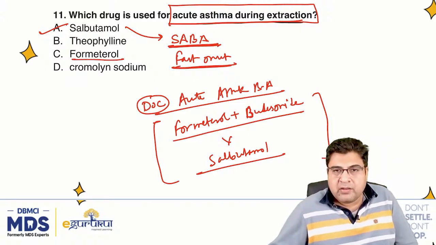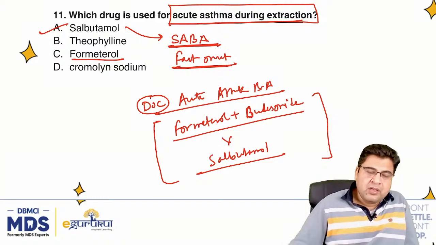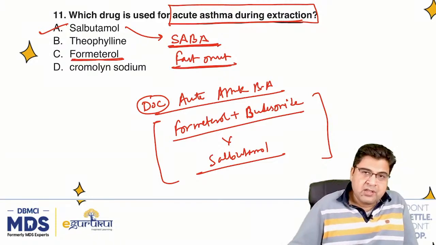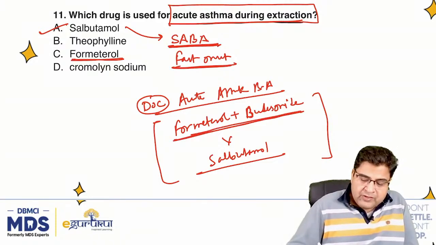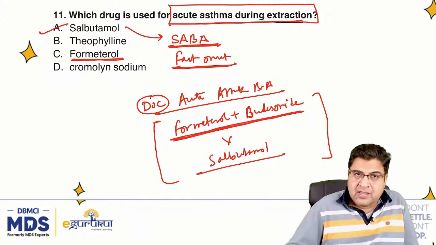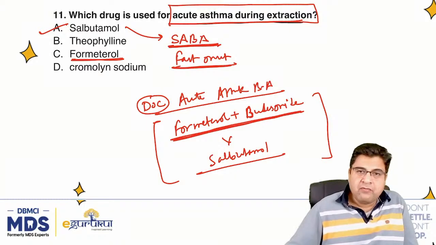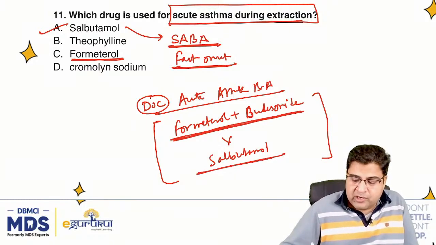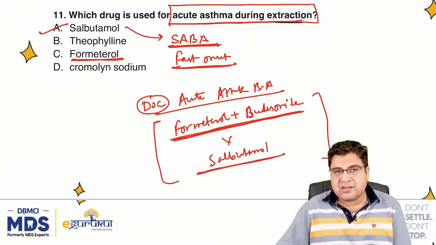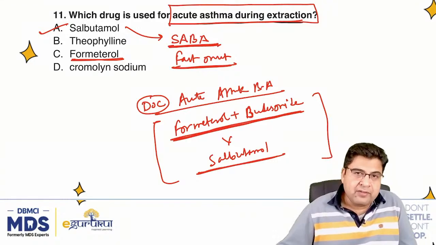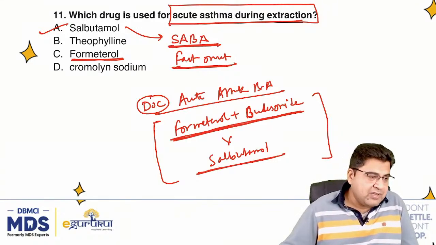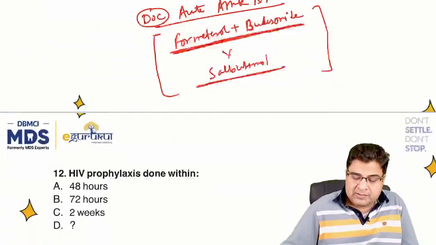They didn't give you the budesonide in the answer. Formoterol is always given with budesonide as per the guidelines. In case formoterol is given as a monotherapy, we can rule it out. So salbutamol we will mark here as the best answer. Salbutamol is the medicine that we will give for the acute attack of asthma that the patient got during the dental extraction. So question 11, answer is A.